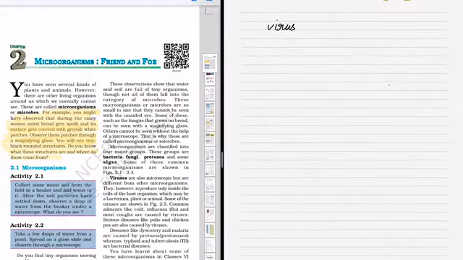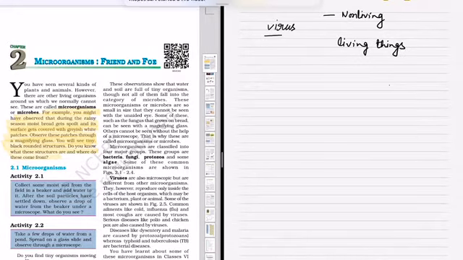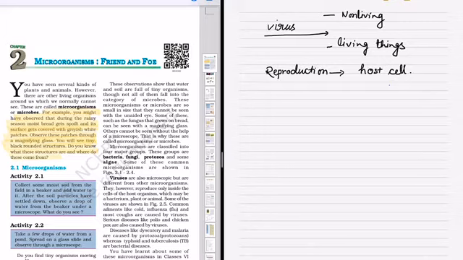We also come across a very small particle called virus, which is actually not a living thing. They are on the borderline of living and non-living things because they show only one property of the living thing, that is reproduction. Inside the host cell only, they can reproduce by using the host machinery. Whichever animal they live and grow in the body of, that animal is called the host.